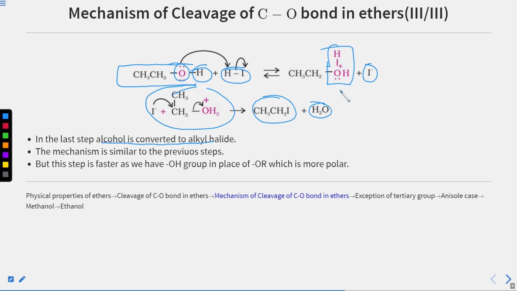So this reaction goes faster because of the greater polarity of the bond due to the presence of H in place of R. The overall mechanism will look similar to you. The only difference is that in this case the leaving group is good, first of all, and the polarity of the bond has increased, due to which the attack can be facilitated much more easily, because the R that was initially present here was somewhat satisfying the valency of this O plus. So let me show you here.